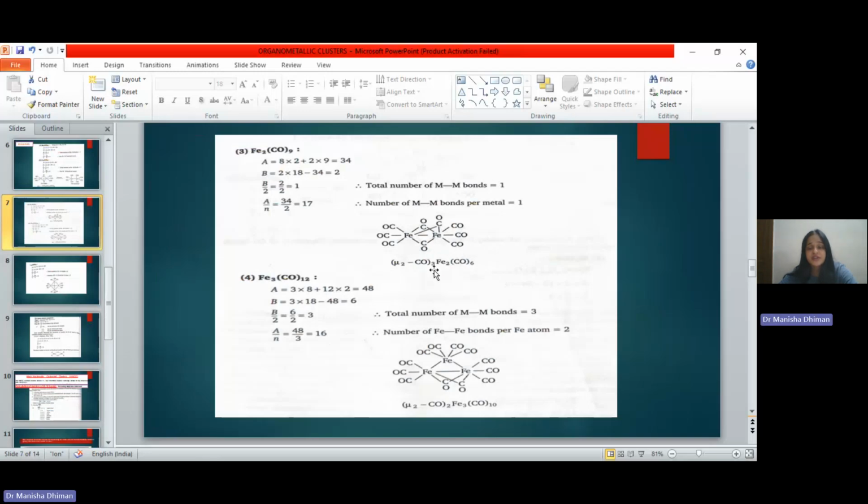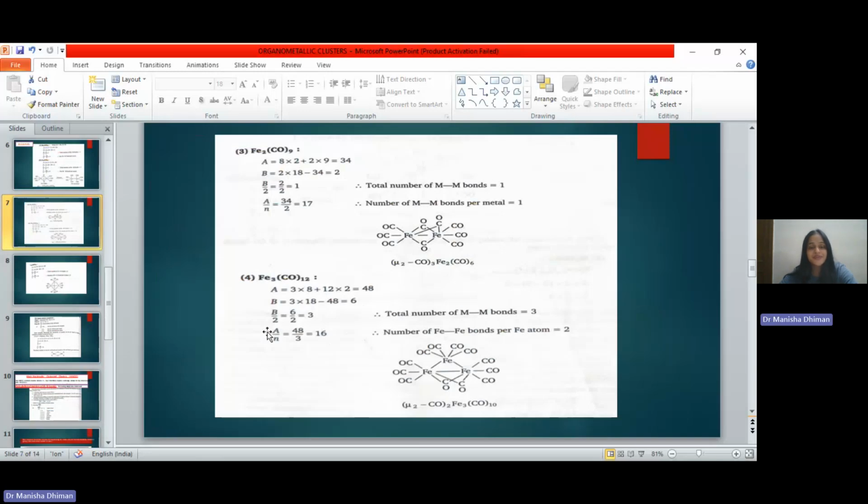And there is a bridge structure. There is a direct metal-metal bond present in the cluster compound. And there are 2 bridging carbonyl ligands and 7 terminal carbonyl ligands attached.